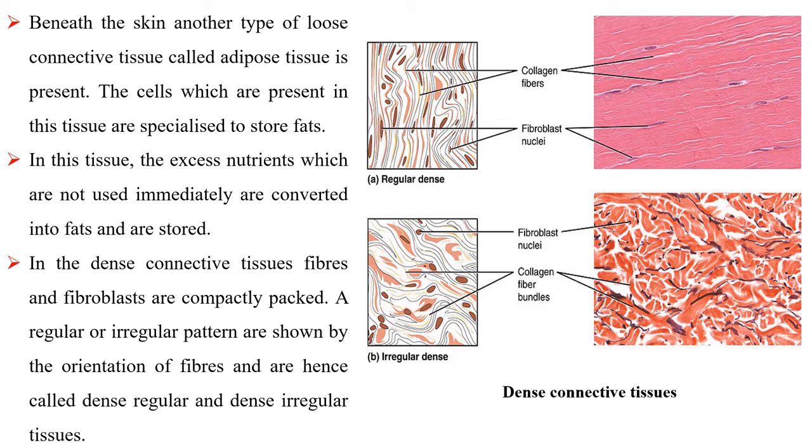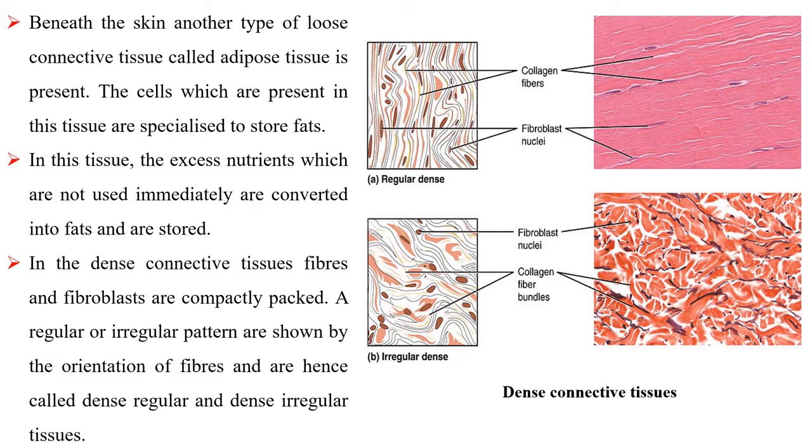Beneath the skin, another type of loose connective tissue called adipose tissue is present. The cells which are present in this tissue are specialized to store fats. In this tissue, the excess nutrients which are not used immediately are converted into fats and are stored.